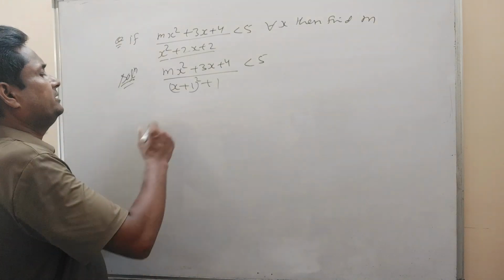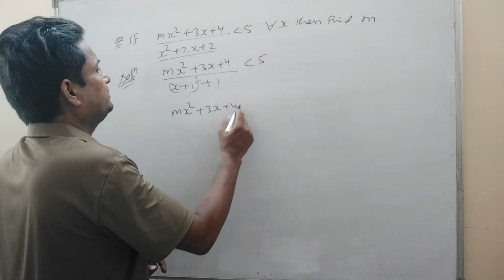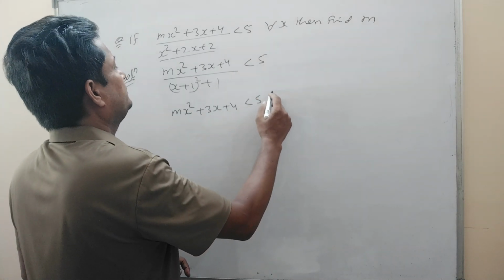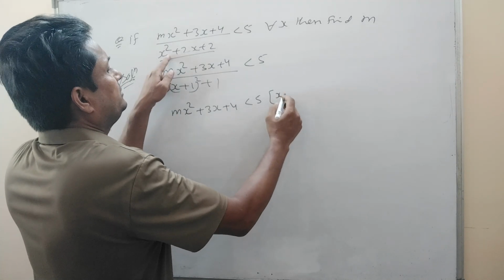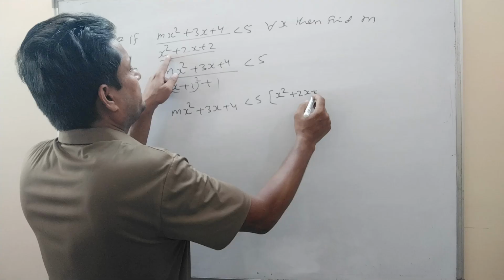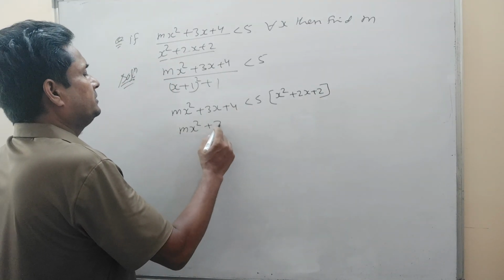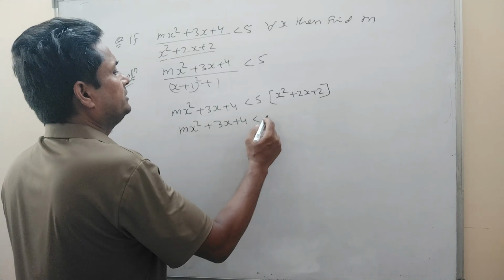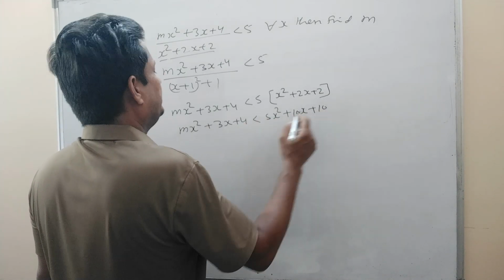So it can be written as mx square plus 3x plus 4 is less than 5 times this expression, x square plus 2x plus 2. Now multiply this one. So it is mx square plus 3x plus 4 is less than 5x square plus 10x plus 10.